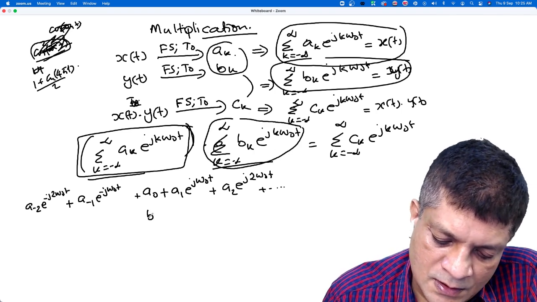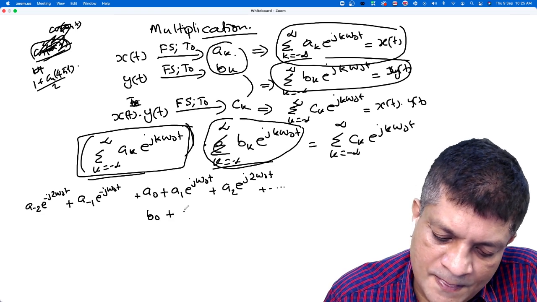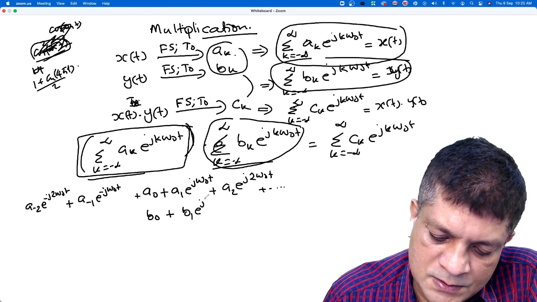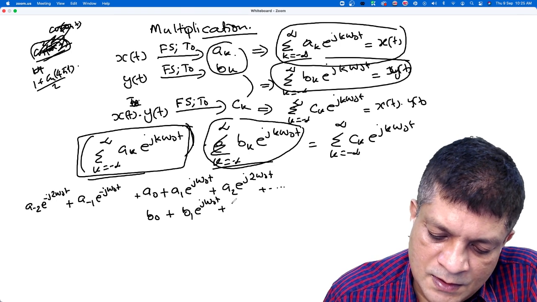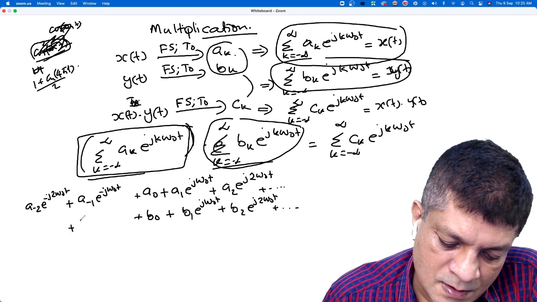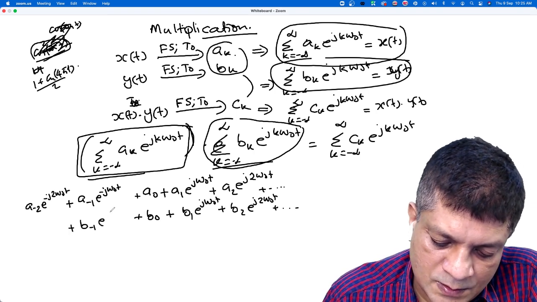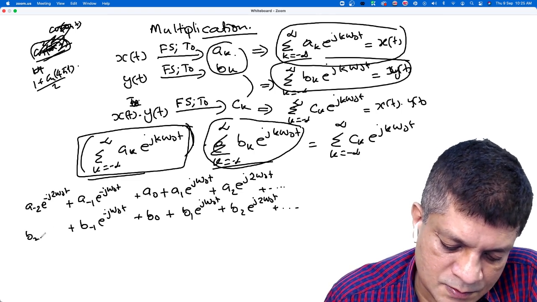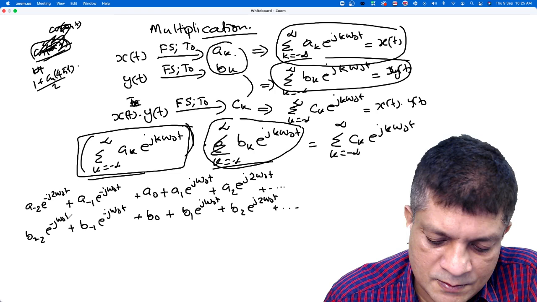So this is b0 plus b1 e to the power j omega naught t plus b2 e to the power j2 omega naught t plus b minus 1 e to the power minus j omega naught t, b minus 2 e to the power minus j2 omega naught t.